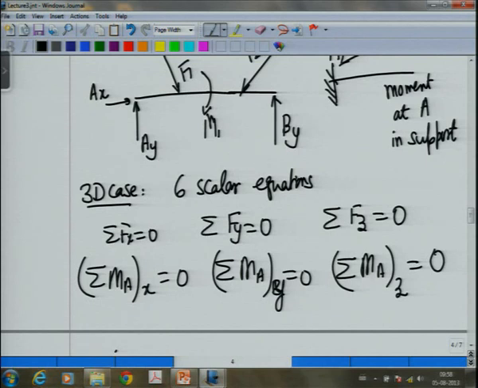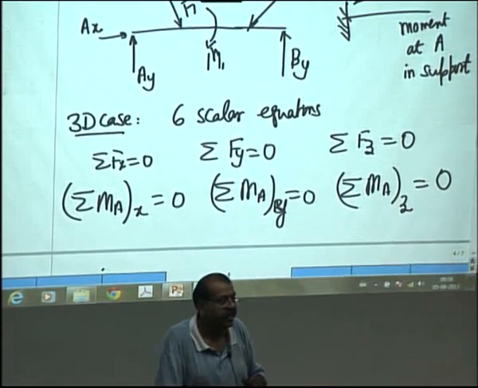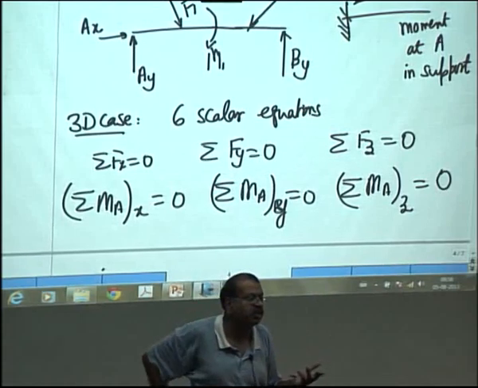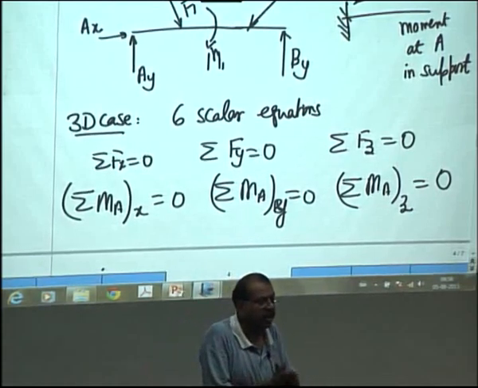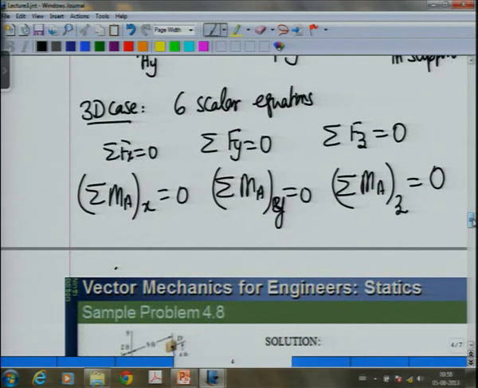And these moment equations in the three-dimensional case, you can also replace by taking some particular axis and taking moments about that axis equal to 0. We know how to find moments about an axis, we have already done that in the first chapter. So, therefore, we can just move from there. These can be replaced by taking different axes, and you may be able to then get problems in an easy way.